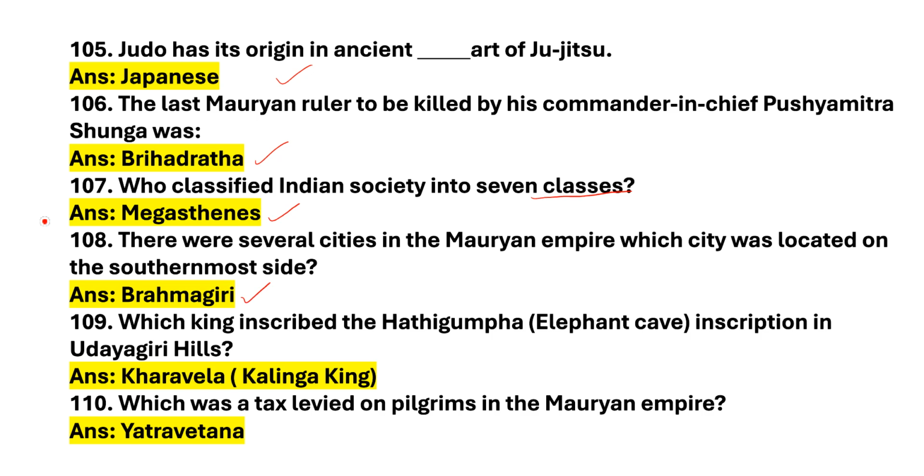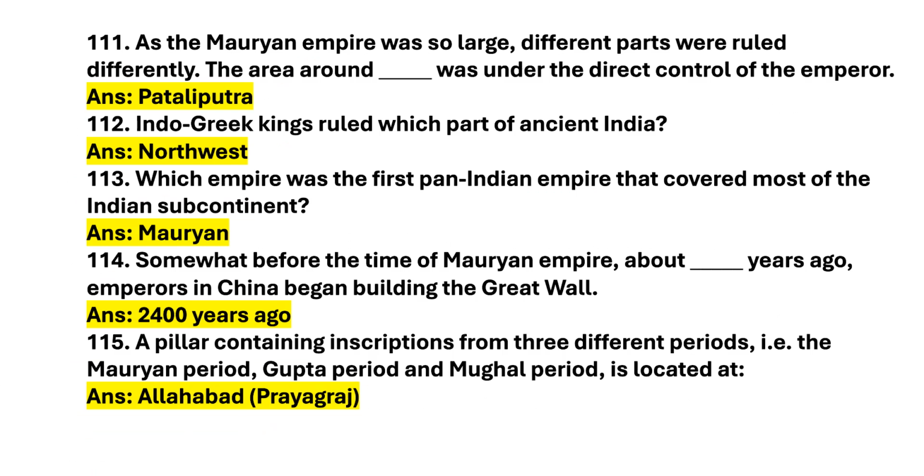Next question. Which king inscribed the Hathigumpha inscription in Udayagiri Hills? Answer is Kharavela. Next question. Which was a tax levied on pilgrims in the Mauryan Empire? Answer is Yatra Vetana. Let's move on to the next slide. Next question. As the Mauryan Empire was so large, different parts were ruled differently. The area around which was under the direct control of the emperor? Answer is Pataliputra.